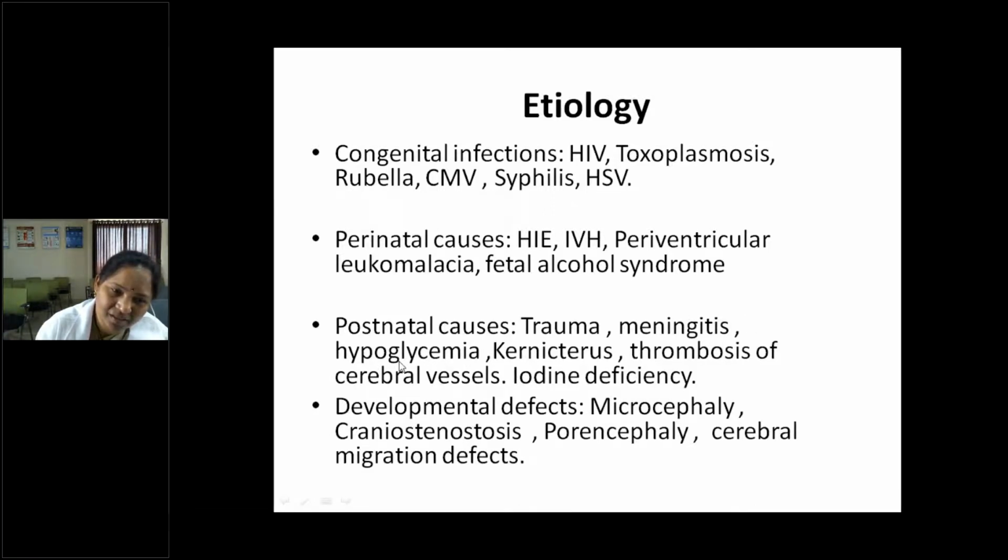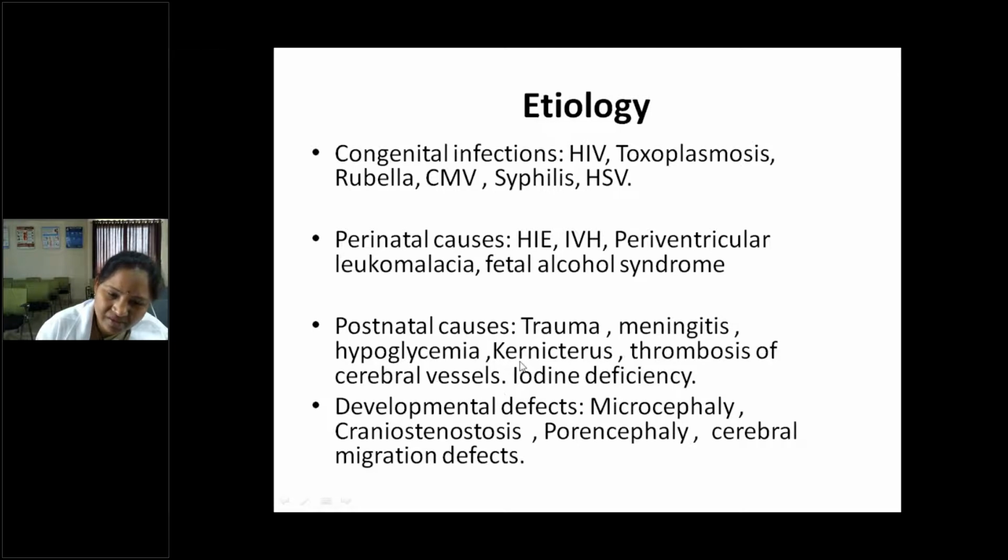Hypoglycemia, if immediately taken care of, won't lead to any sequelae, but undiagnosed frequent hypoglycemic episodes can lead to mental retardation. Kernicterus, this also needs early diagnosis and early treatment before bilirubin crosses the blood-brain barrier. So hyperbilirubinemia, we can treat and prevent kernicterus and in turn mental retardation in the long term.